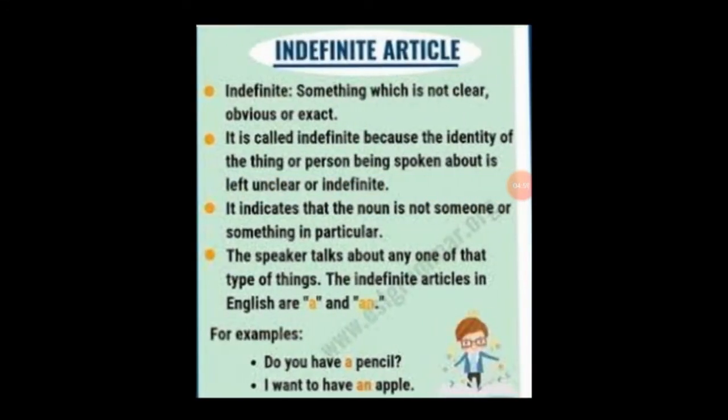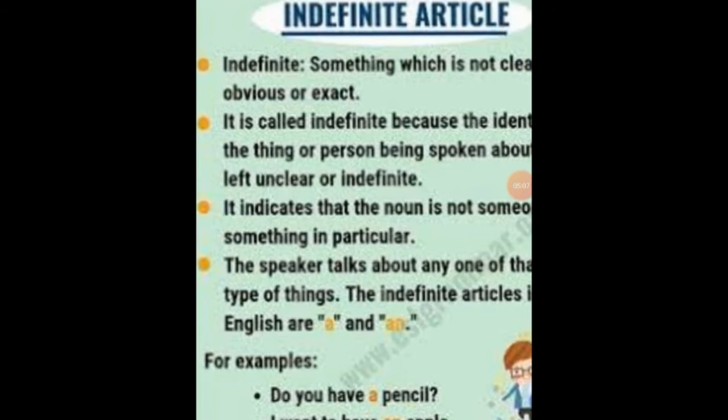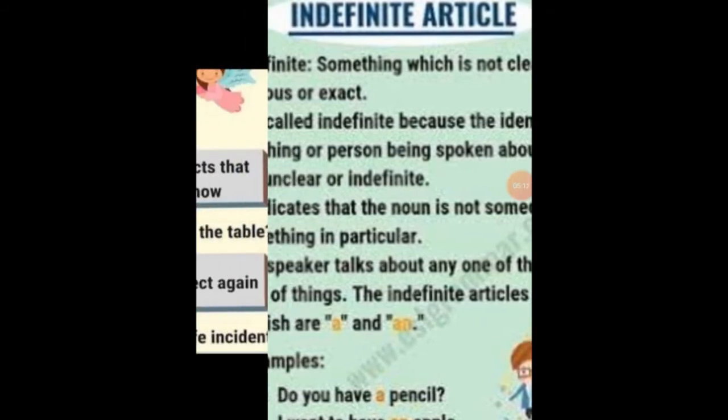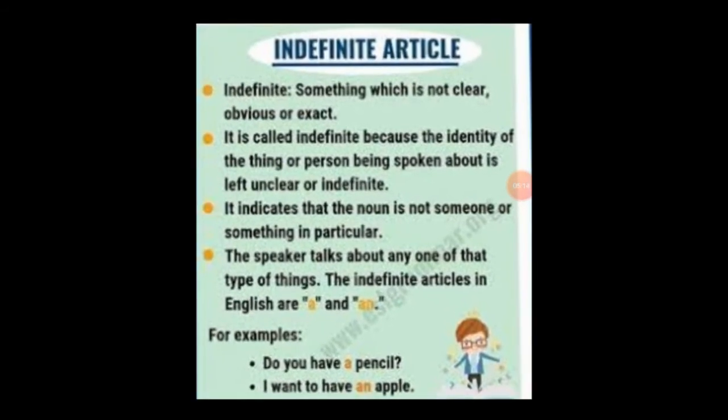Now please come to the next type, that is indefinite article. We have got two indefinite articles, a and an. So let's see what the slide says. What is the meaning of indefinite first? Indefinite means something which is not clear, obvious or exact.